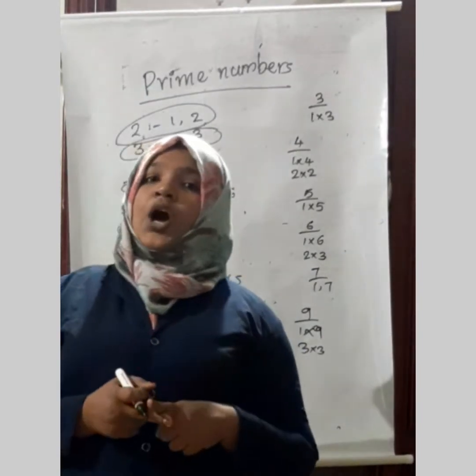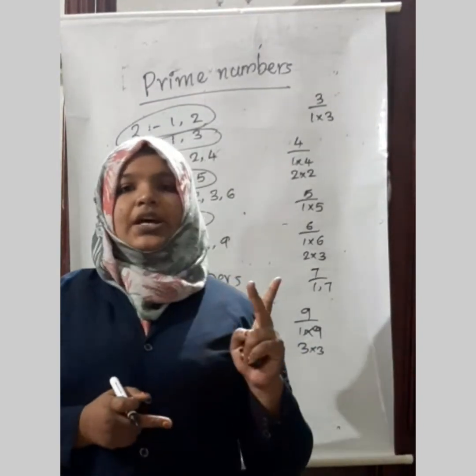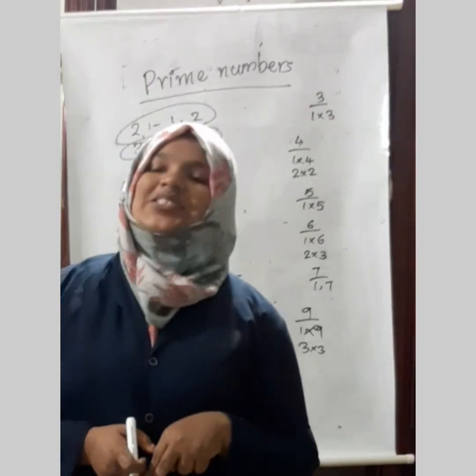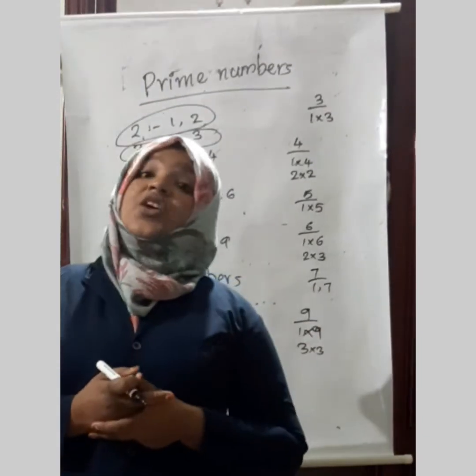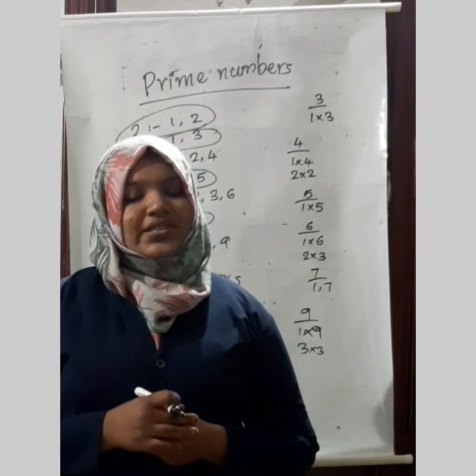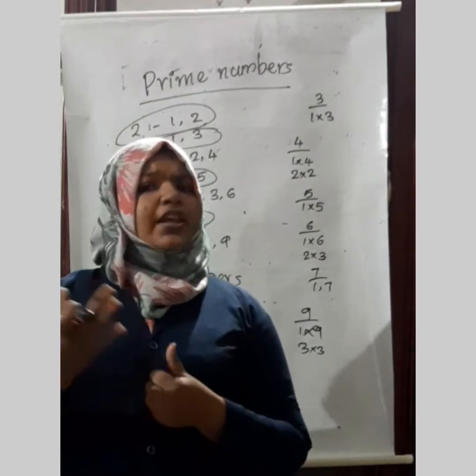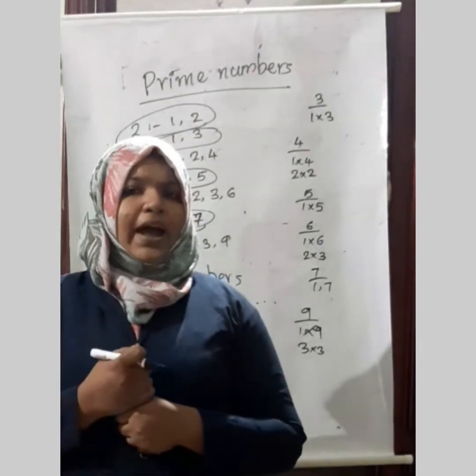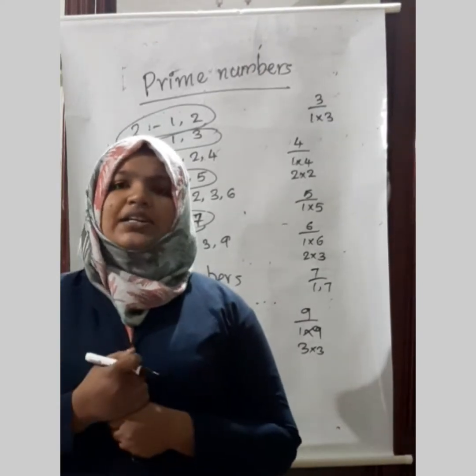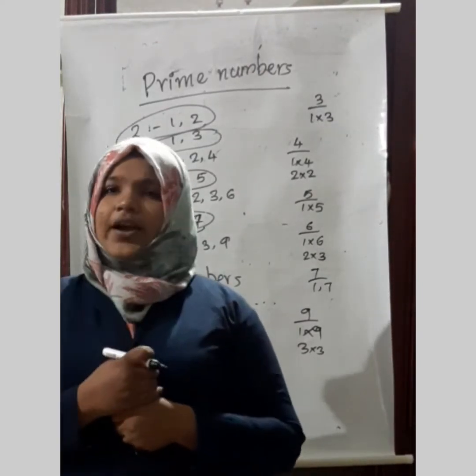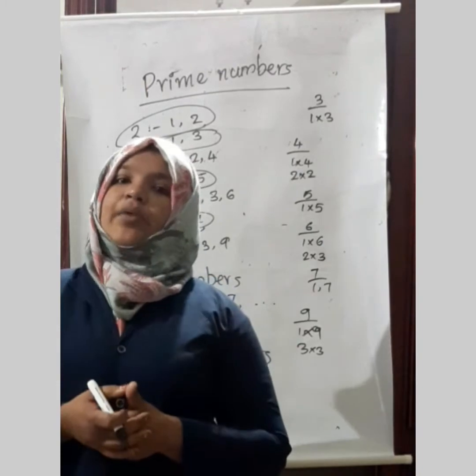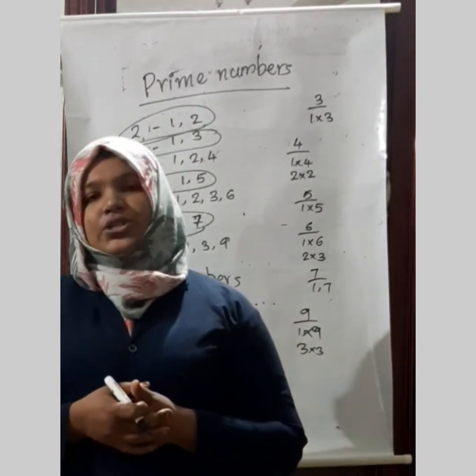Then which is the smallest prime number? Very good. 2 is the smallest prime number. Then which is the even prime number? 2 is the even prime number also. Then what about 1? Is it a prime? How many factors are there for 1? Only one factor. So 1 is not a prime number, nor a composite number.